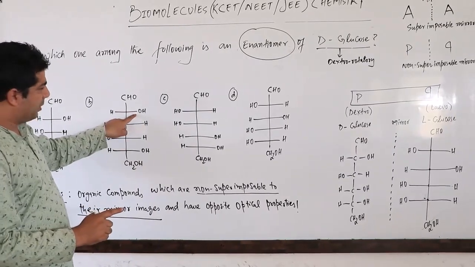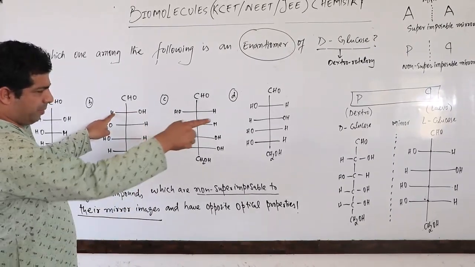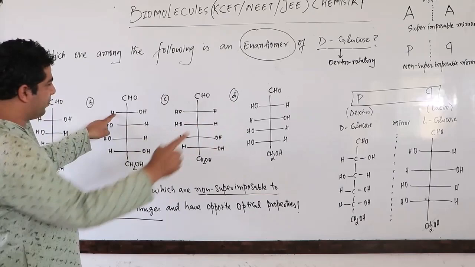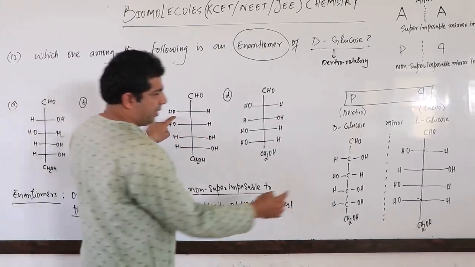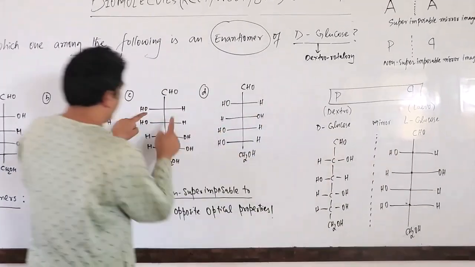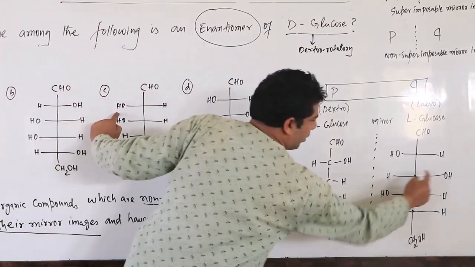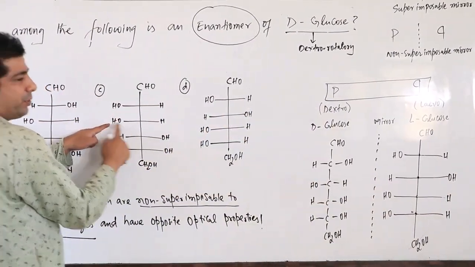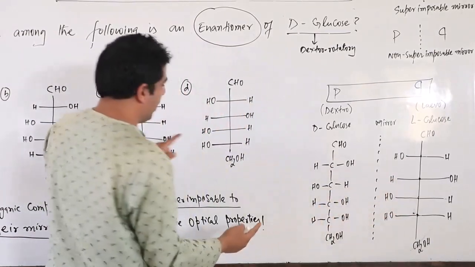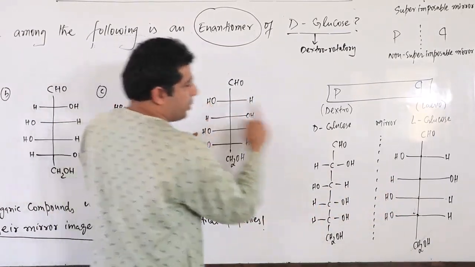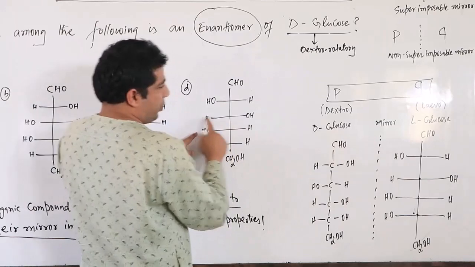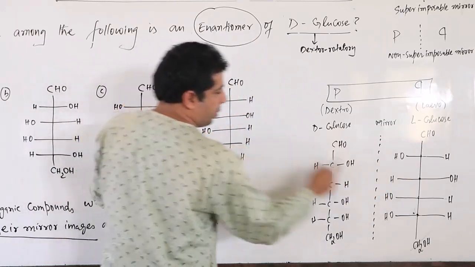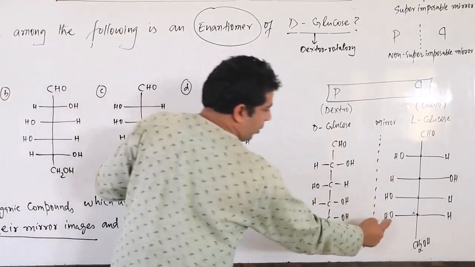Here OH and H, but there it is OH and H in this direction. Let's compare. Here we have H OH, here also H OH. Here we have OH and H, but here we have H and OH. So this is also not the structure. Let's have a look here. OH, OH here, H, H here, OH, OH, OH, OH.